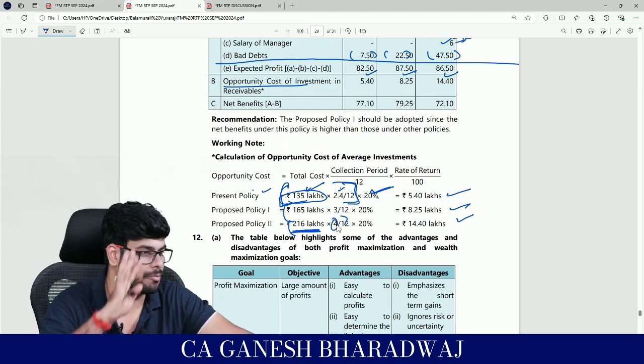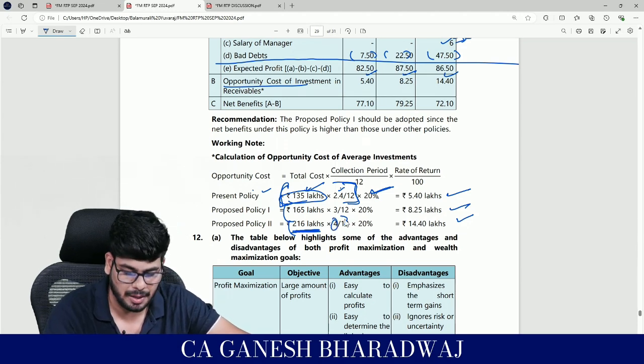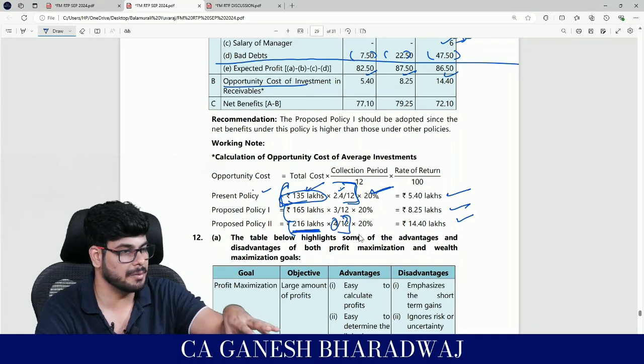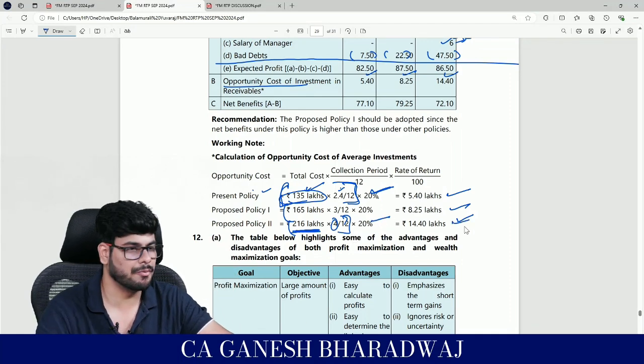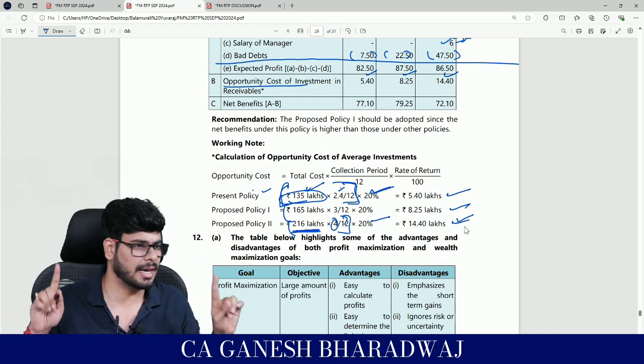And they have arrived at 4 months as my credit period. So 4 by 12, this is the amount that gets blocked in my receivables, at 20%. It's going to be 14.4 lakhs. This is how they have arrived at it. Guys, are you all clear with this?